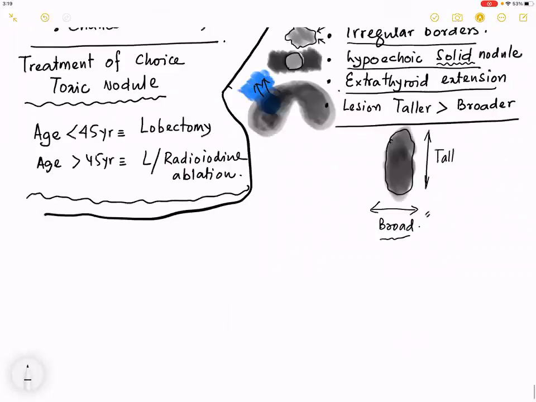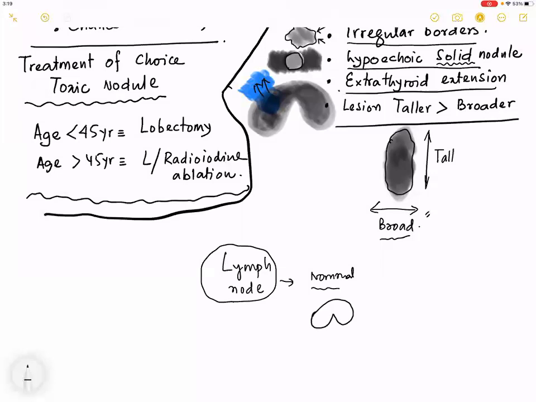What is important is, if there is a lymph node, what is the criteria that it is a cancer lymph node? The answer is, a normal lymph node has a biconcave appearance like this, whereas a cancer metastatic lymph node is globular, round.